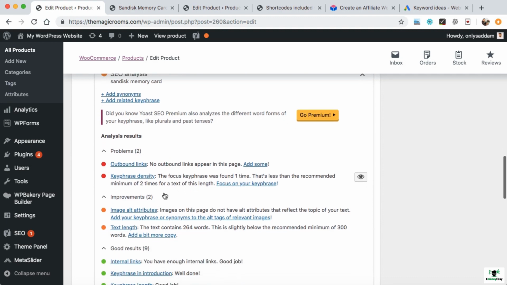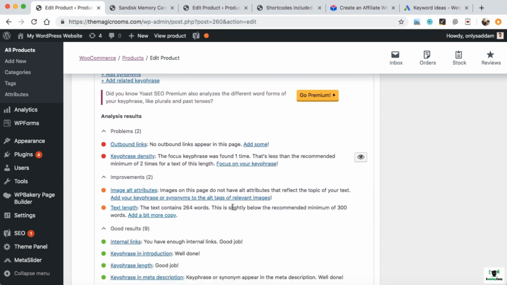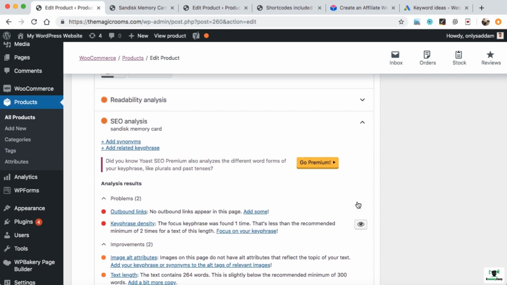And then after that, text length. As I already told you, write the description at least 300 words. So that's all you have to do in the on-page SEO of the product.